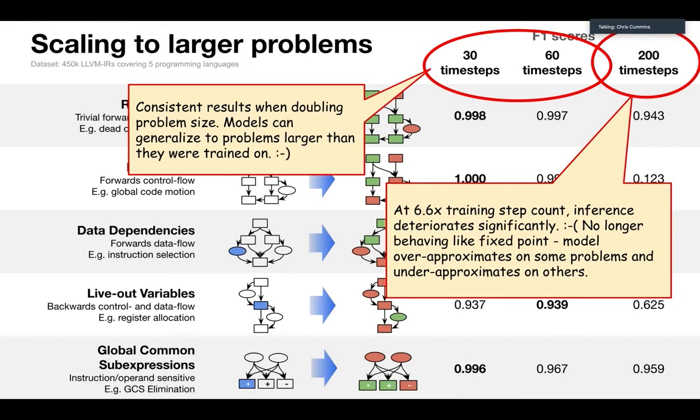But what we do see, and a bit more worryingly, is that when we go over 6 times the number of time steps that we've trained on, the inference performance just absolutely bombs. What we observed by picking through individual examples is that our machine-learned algorithm was no longer behaving like a lovely fixed point. It was instead over-approximating on some problems and under-approximating on others. So it seems like there's a disparity between the function that the machine learner is learning and what a traditional, hard-coded data flow analysis would compute.